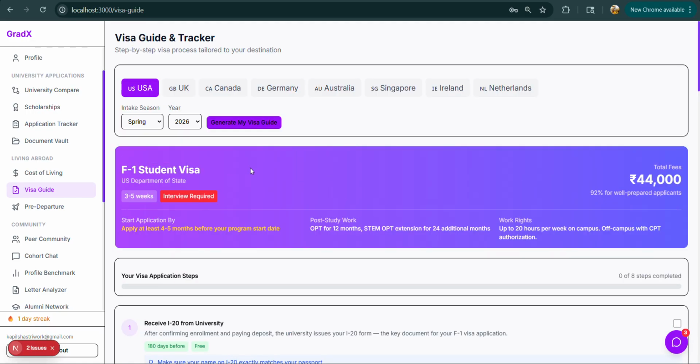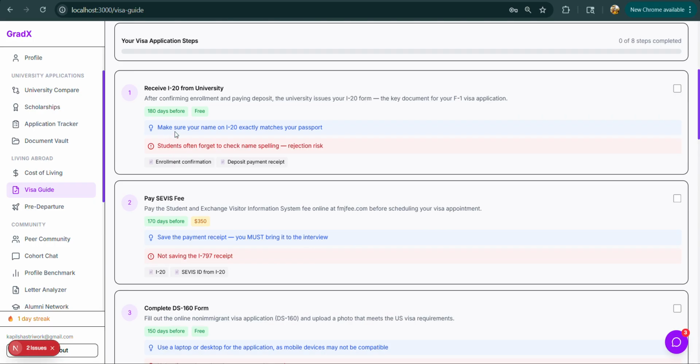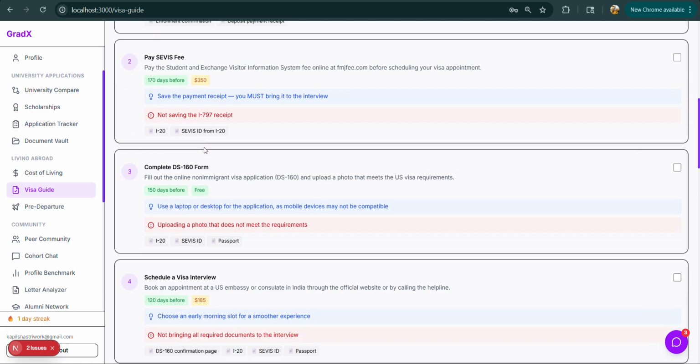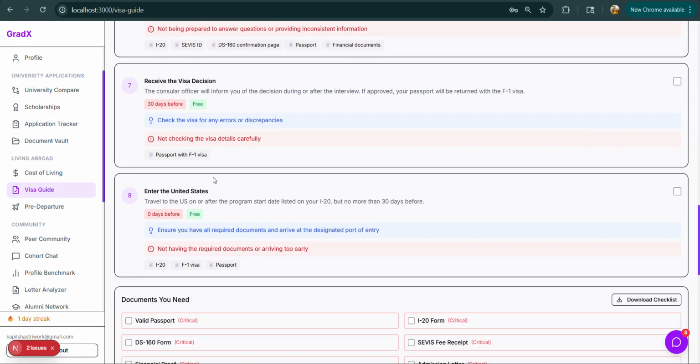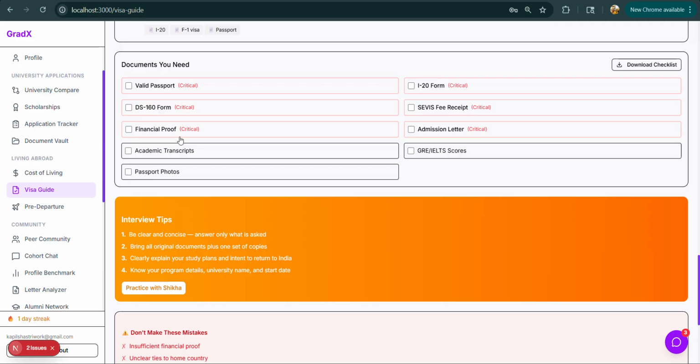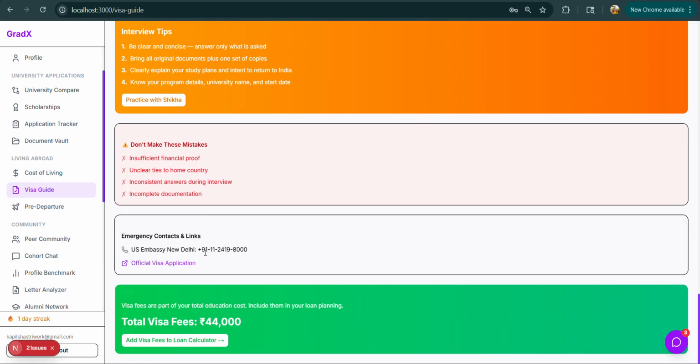So F1 student visa, total fee 44,000, 92% well-prepared application. And as you can see, it has covered all the details for the visa and also the step-by-step application process of the visa. Prepare financial documents, attend the visa interview, and everything. I can also click here to check mark, to let this AI know that I am done with these documents.